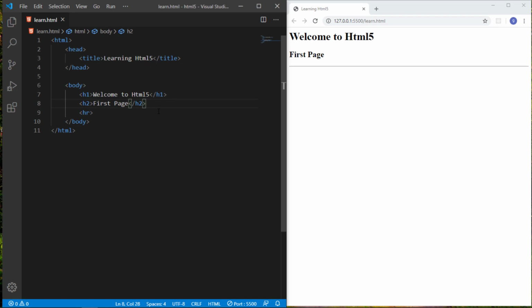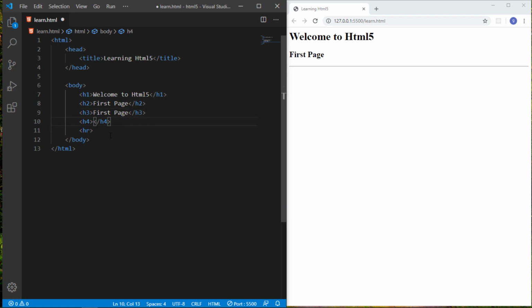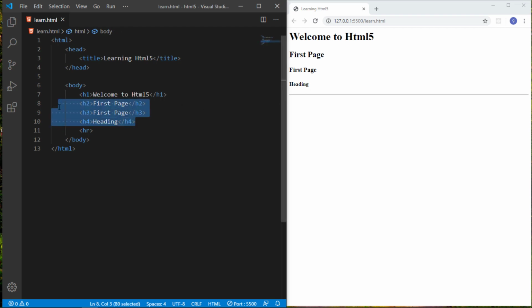There are also a few headings. I have already shown you H1 and H2, and there are H3, H4, H5 and H6. I just want to show you what the difference is. Just save it, so you can see the different sizes of these headings. This is only to show you.